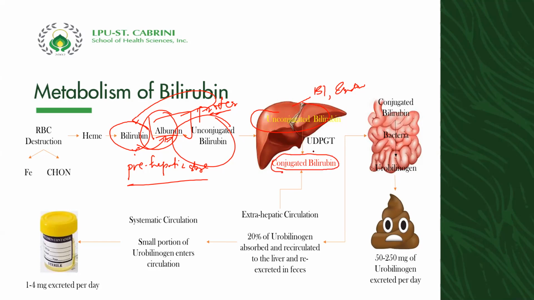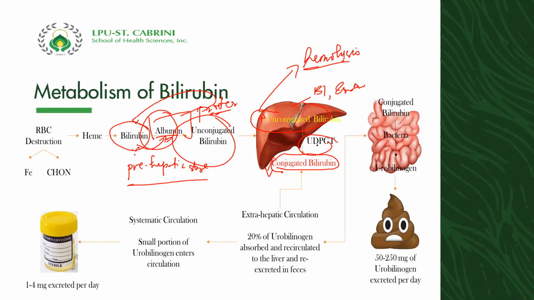Now, in the absence of UDPGT, there is a deficiency of conjugated bilirubin and an increase in unconjugated bilirubin, seen in conditions such as hemolysis.